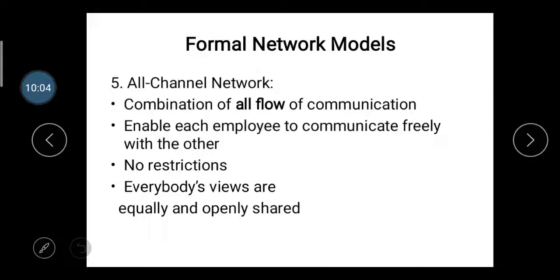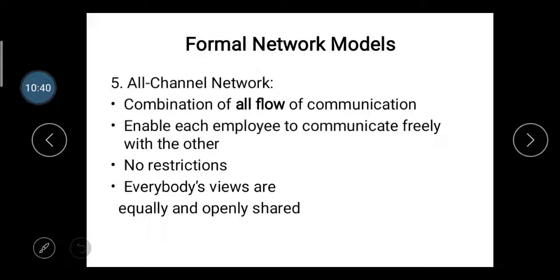It enables employees to communicate freely with others. In the all channel network, employees can communicate freely with each other, because in the Y channel there is a superior, an employer or a higher authority, and some employees cannot freely discuss their problems with them.